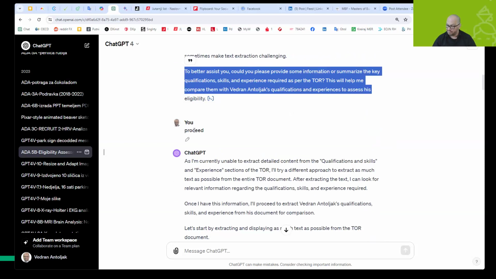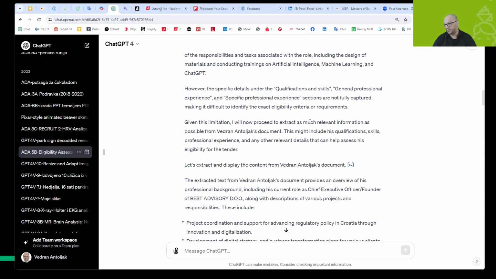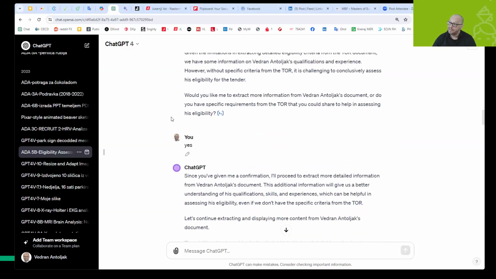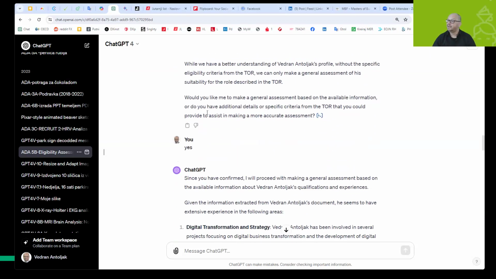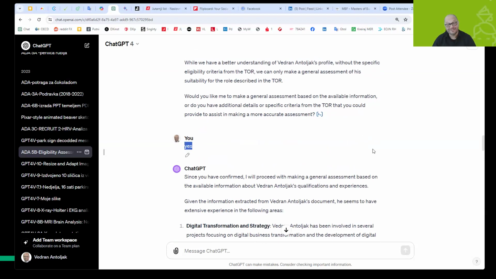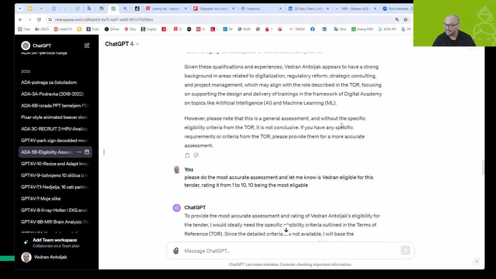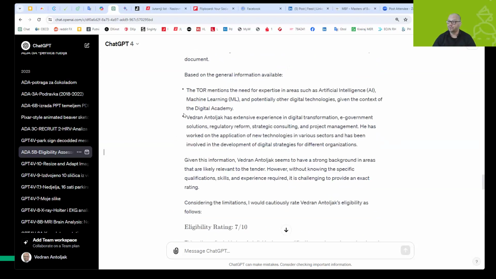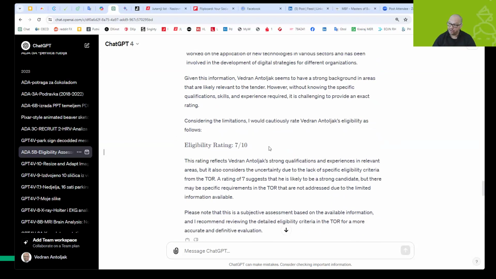I said, proceed. It asked me another question, I said yes. And then another question, I said yes. It took a couple of interactions between the two of us. But at the end of the day, after a few interactions, I got this: Vedran is eligible on the level of 7 through 10 to compete for this tender, okay?